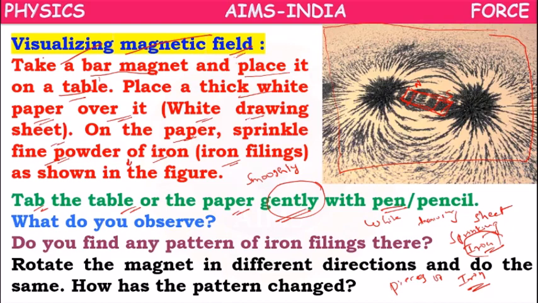So, do you find any pattern of iron filings there? After some time, the iron filings try to get arranged by themselves in some particular order. Now rotate the magnet in different directions and do the same. According to your rotation, the pattern also will be changed.